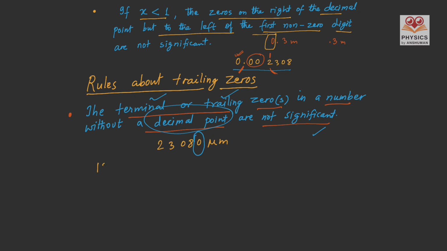In 123 meters, there are only 3 significant figures. The same result can be written in centimeters, that is 12,300 centimeters, or 1,23,000 millimeters. In all these 3 results, there are only 3 significant figures, since, according to the rule, we have to ignore the trailing zeros.